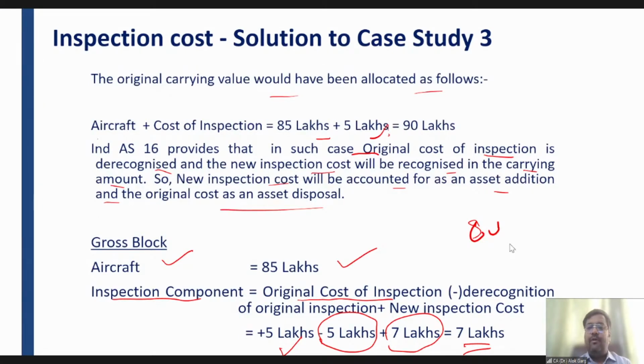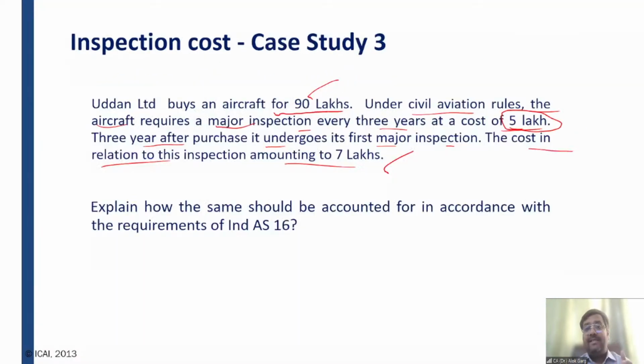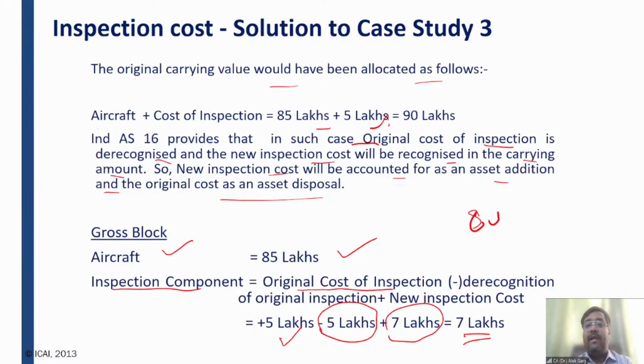Dhara is asking, why would the company add inspection cost before incurring it? So Dhara, the company will not add inspection cost before incurring it. Here the company has already incurred it. When the company buys a new aircraft, it was already inspected, at 90 lakhs. See, we have done the breakup of 90 into 85 plus 5, because we are aware that the aircraft is going to be replaced after 20 years, but the inspection component is going to be replaced after every 3 years.